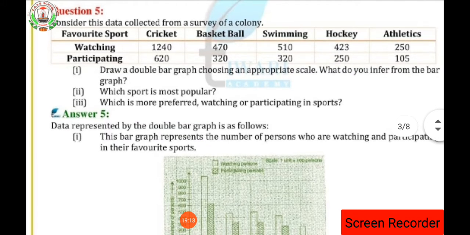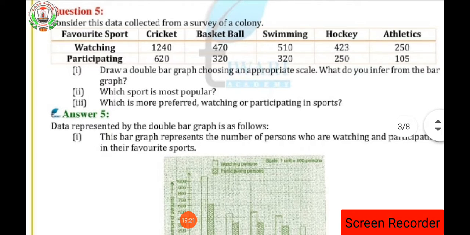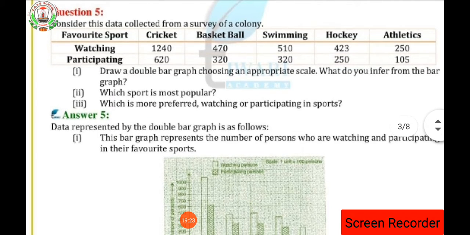In the second part, which sport is most popular? We can see, by looking at the graph, that the most popular sport is cricket itself, isn't it? Which is the more preferred, watching or participating sports?